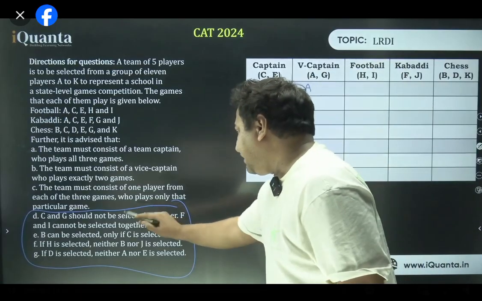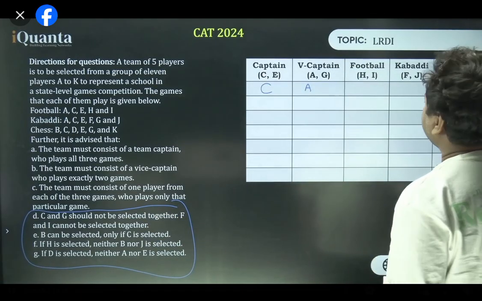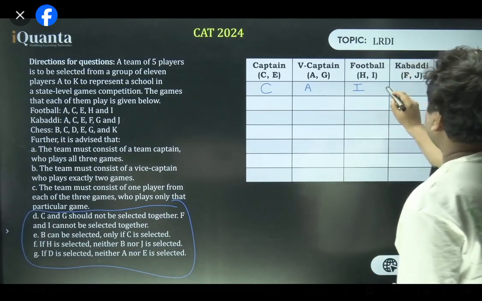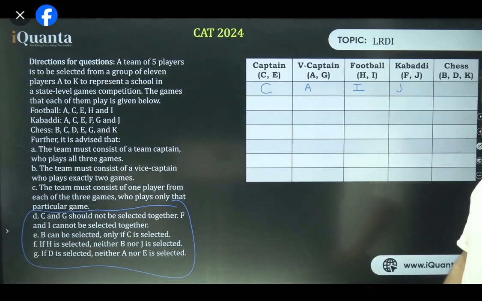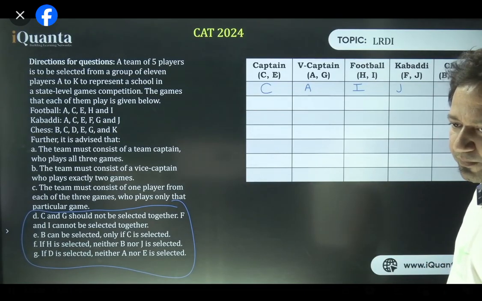Okay. F and I cannot be selected together. F and I cannot be selected together. Now what does that mean? If I select, let's say, I here, I won't be able to select F from here. I'll have to select J. Is that right? That's right. From statement D only we have come to this conclusion. Okay.